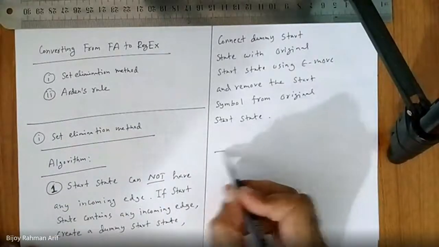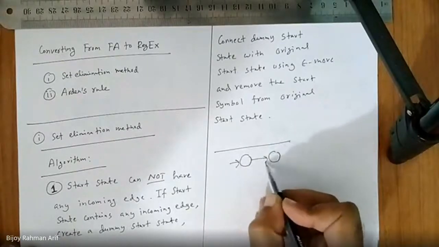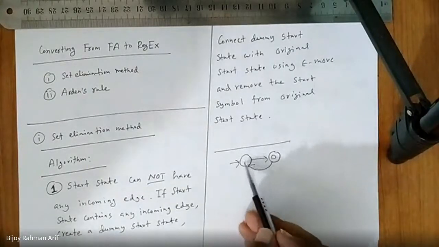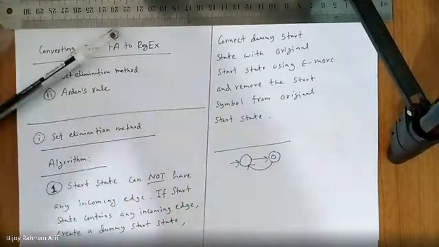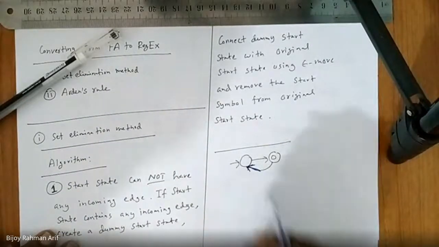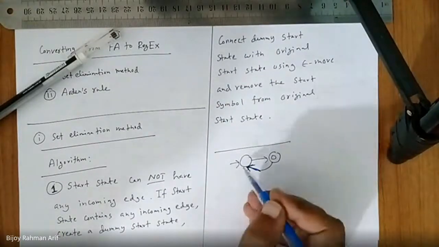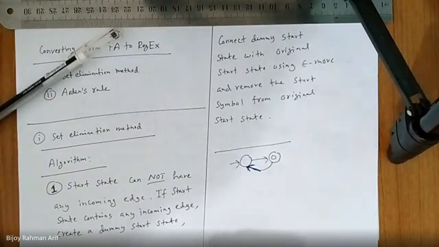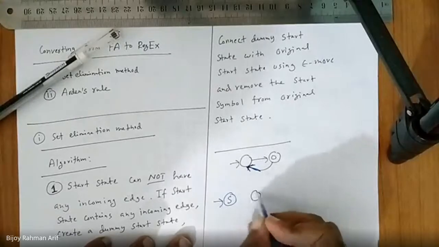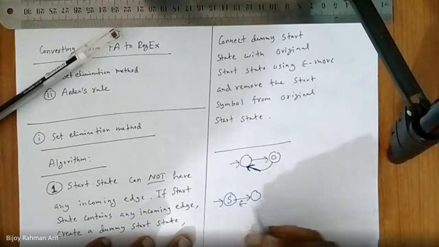Let's assume something like this. This is a start state. This is a final state. Then it comes back here. Then what happened? This is the start state, it has an incoming edge. Some edge is coming. So what we are going to do? We are going to create a dummy start state. Then we join this dummy start state with the original start state with epsilon.